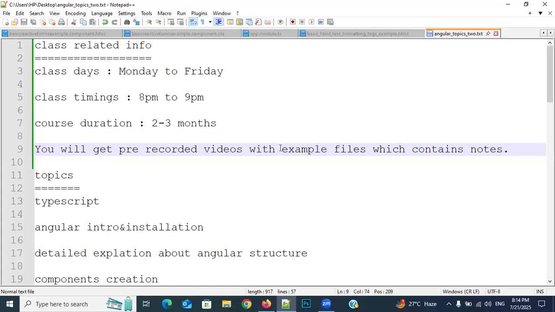Whatever examples I teach, I will share those files with you, and in those files I will give you the notes also. I don't have a PDF file because this is a framework. We cannot explain it properly in material like PDF files, because to do even a small piece of work we need to refer to at least 2 to 3 files, sometimes 4 to 5 files. That's why I have decided to share the notes example-wise, so that you get full-fledged knowledge, theory and practical, clearly.